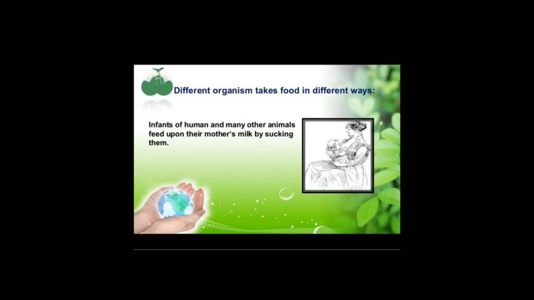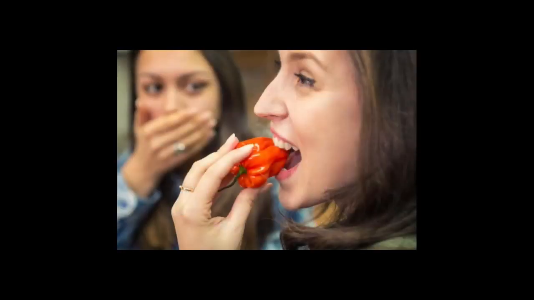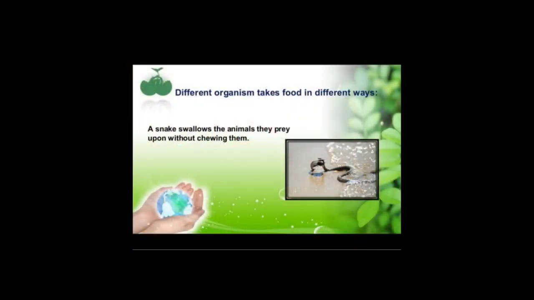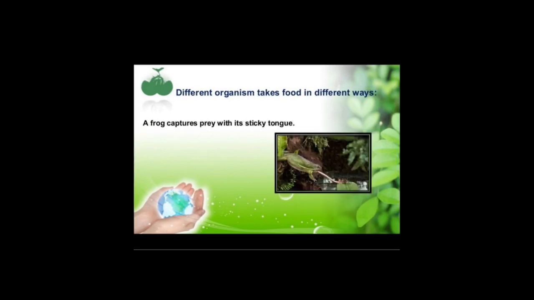Let's go to the next one. Human beings use their hands to put food into their mouth and chew them, right? Okay, moving on. Next is the snake. Snake swallows the food without chewing. Next comes the earthworm. An earthworm uses its muscular pharynx to swallow its food. A frog captures its prey using its long sticky tongue.